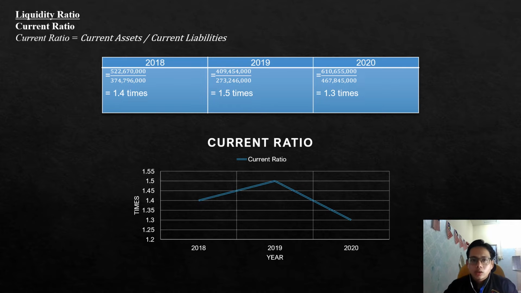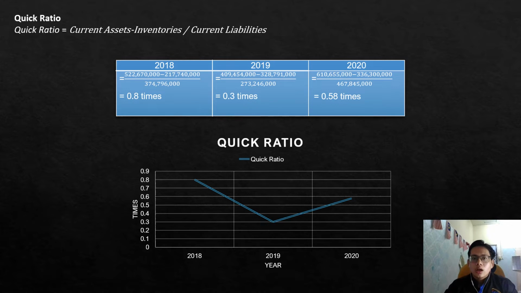Now, let's take a look at their financial analysis. We start off with their liquidity ratio. This is AYS Venture Berhad's current ratio. As you can see on the slide, it shows inconsistent growth. As well as for their quick ratio, it also shows inconsistent growth, where both of them fell in 2019.